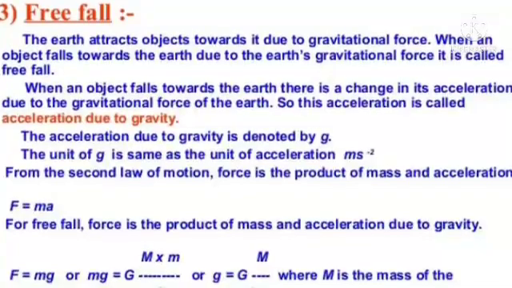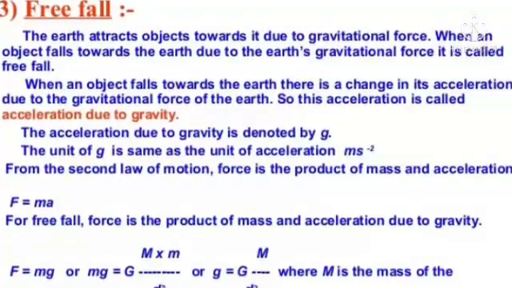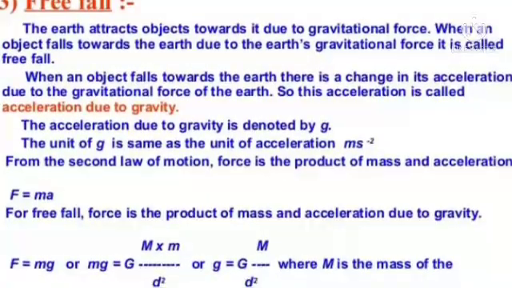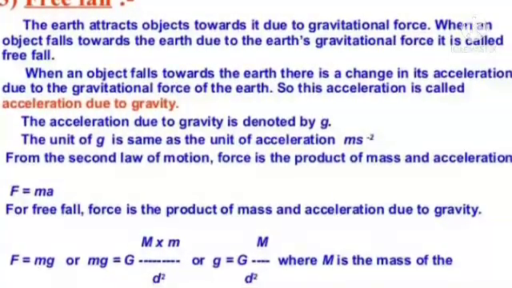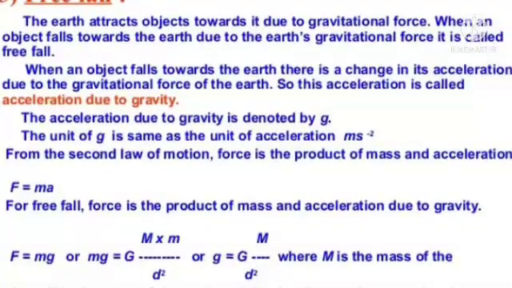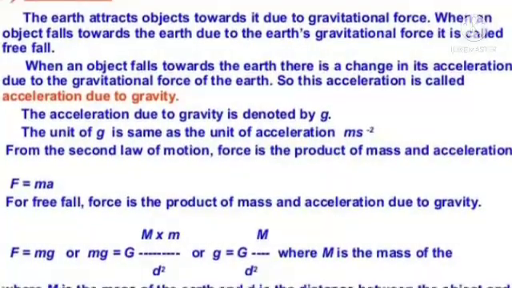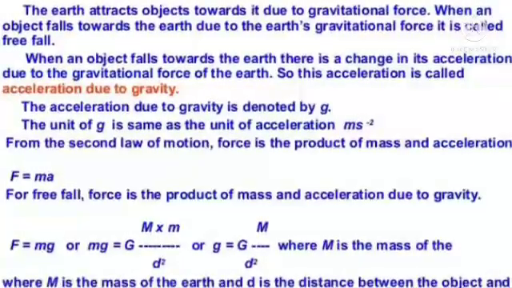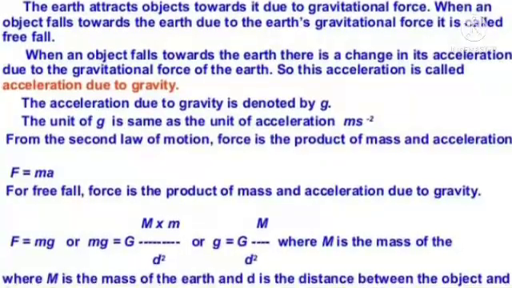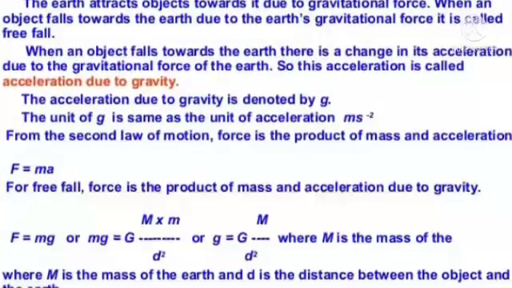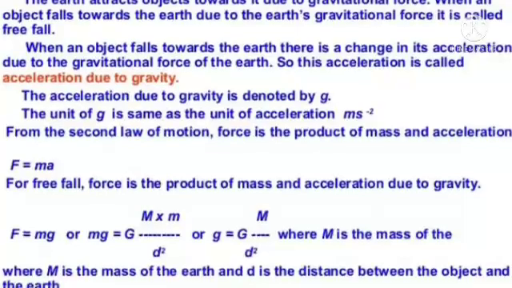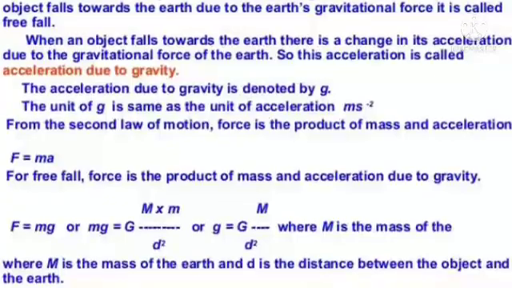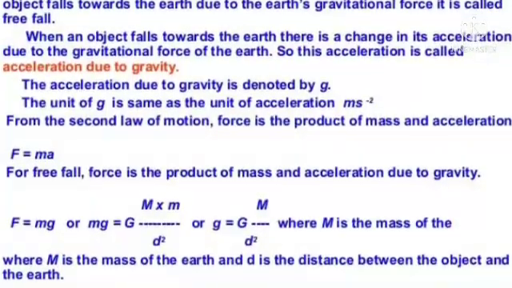Free fall. The Earth attracts objects towards it due to the gravitational force. When an object falls towards the Earth due to the Earth's gravitational force, it is called free fall. When an object falls towards the Earth, there is a change in its acceleration due to the gravitational force of the Earth. So this acceleration is called acceleration due to gravity. The acceleration due to gravity is denoted by small g. The unit of g is same as the unit of acceleration, meter per second square.